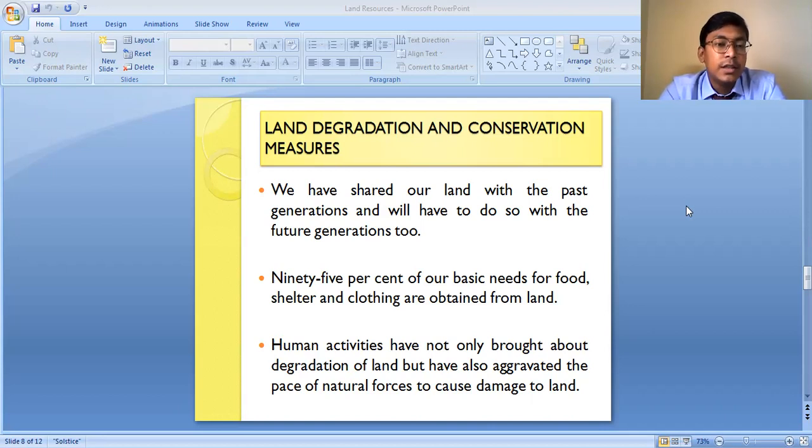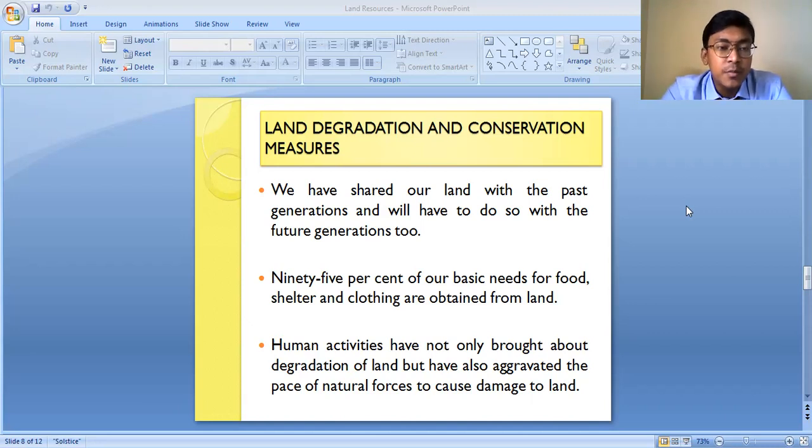So as we know, the land resources of our country are utilized for different purposes. We are utilizing the land for agricultural purposes. The land is being utilized for human housing, for construction, for various infrastructural development, for industries, for roads, transport, and for plantations. The land is utilized for many different purposes actually. And these land resources are very vital for the development of human society, because the entire economy depends on this land, directly or indirectly. Our economic condition is dependent on these land resources.